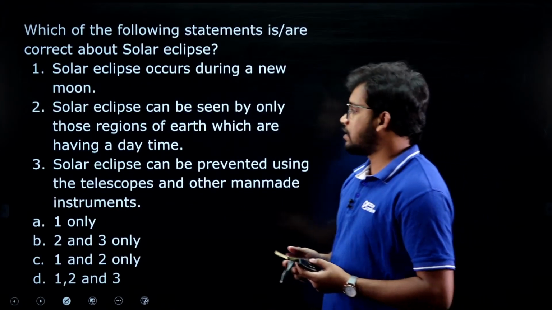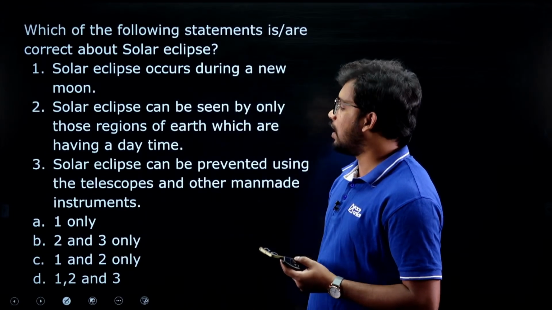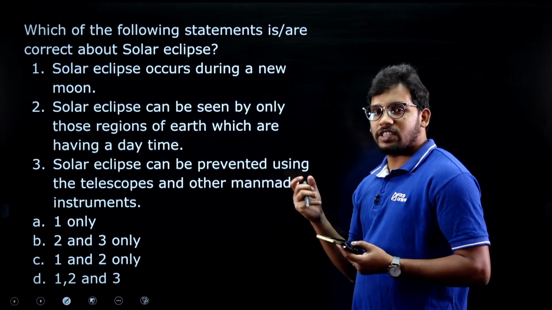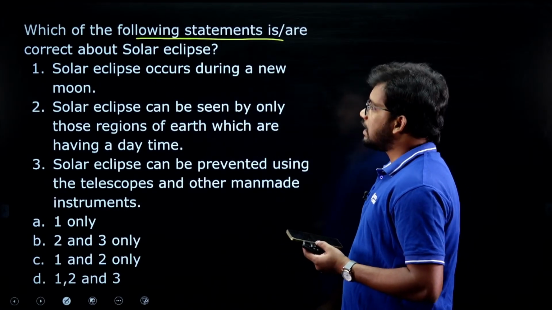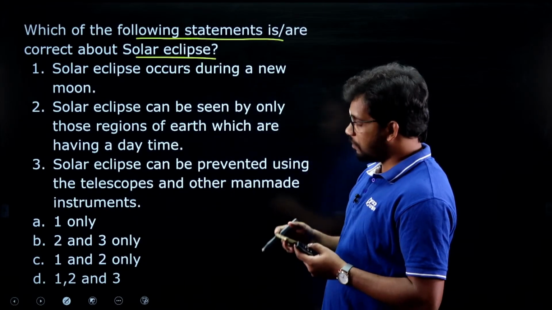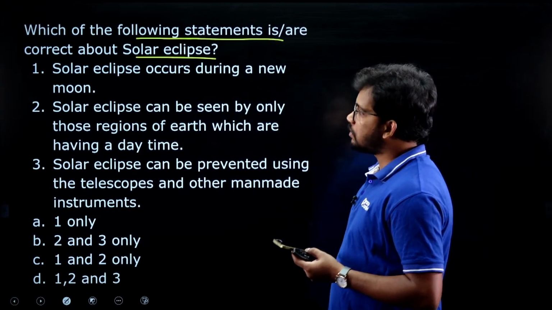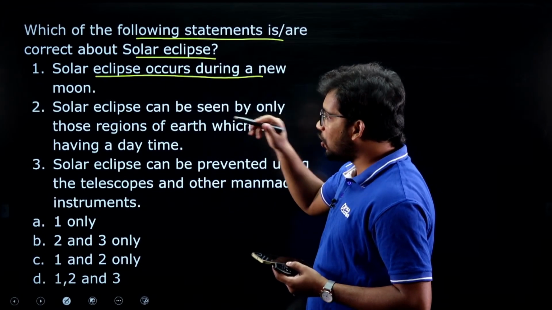Next one, yes, now I want an answer for this particular question. We'll see who will answer this question. Okay, so this is a conceptual one. Which of the following statements are correct about solar eclipse? Solar eclipse occurs during a new moon.